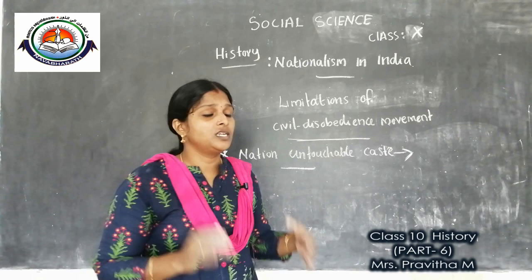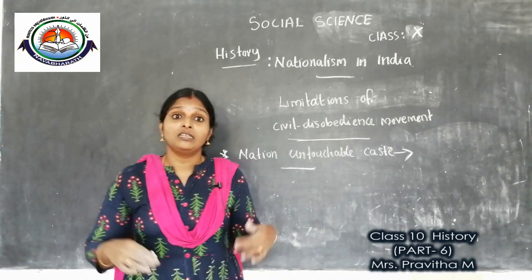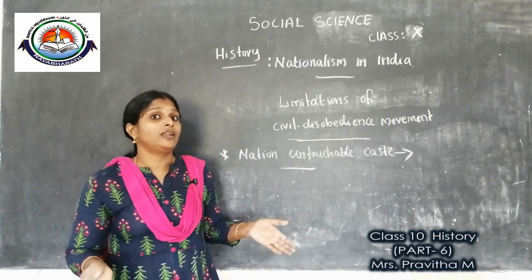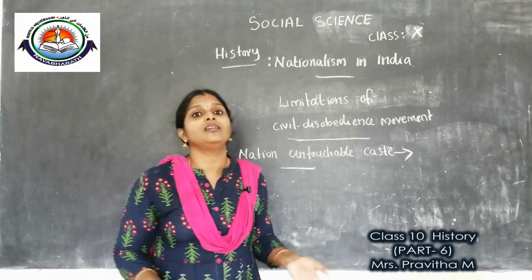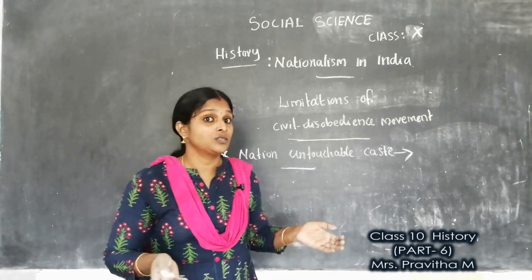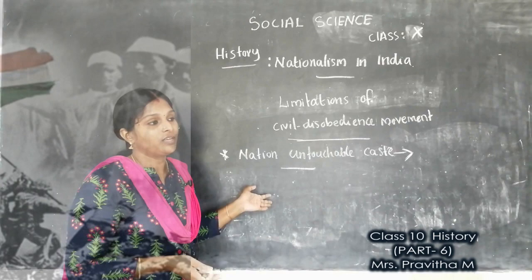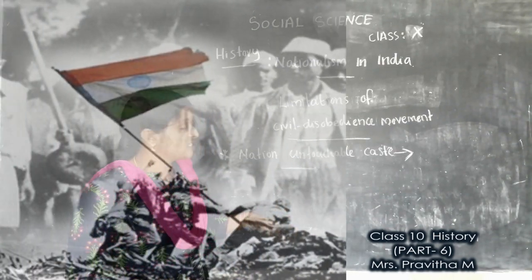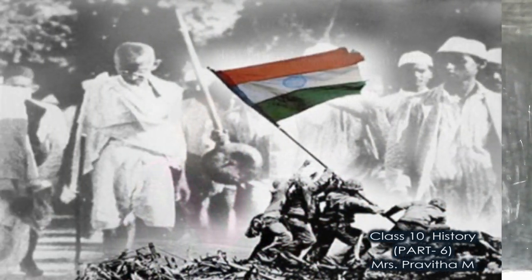He declared that India would not get Swaraj for 100 years if untouchability was not abolished, and he called the untouchables Harijan, children of God.